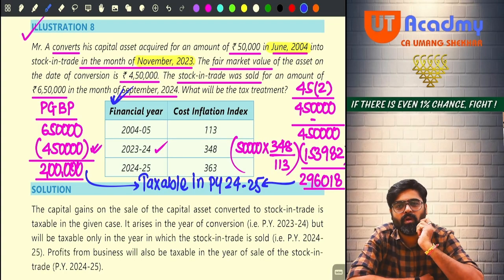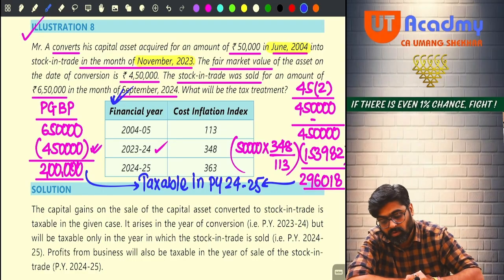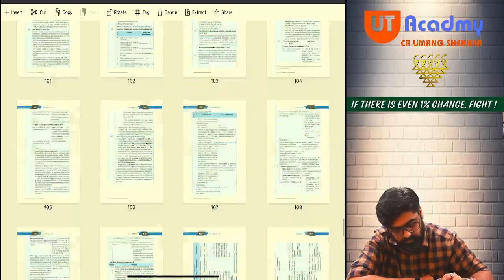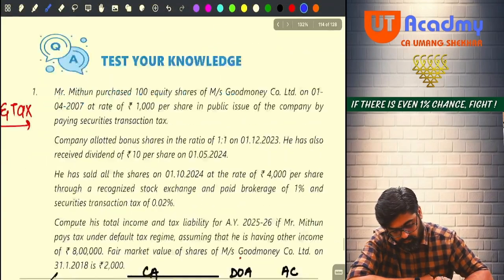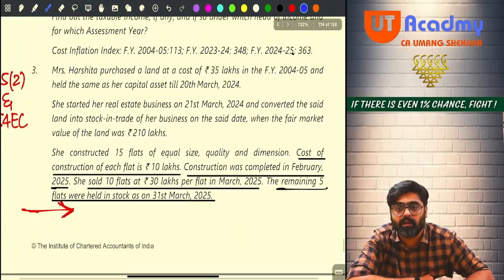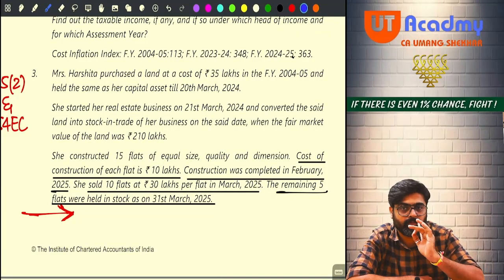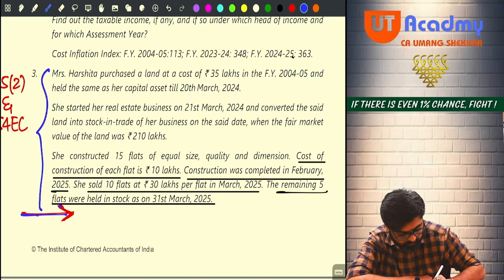So now one question I'm giving you for homework today. Tomorrow the first thing we are going to do is that question. Come to your test your knowledge part. In that, question number 3. Please make sure you read the question only till here.